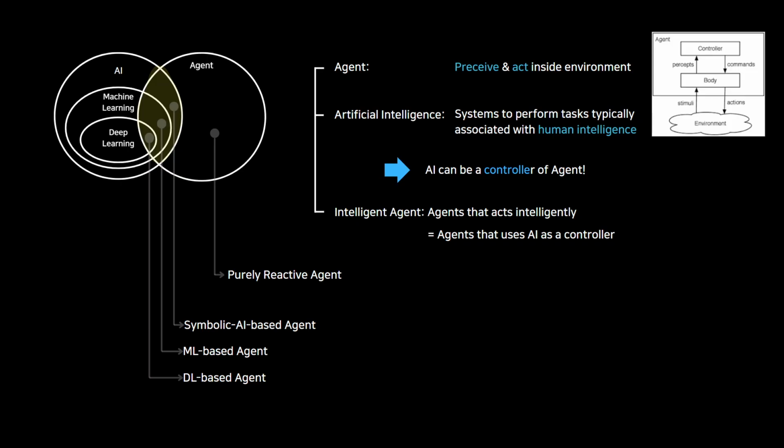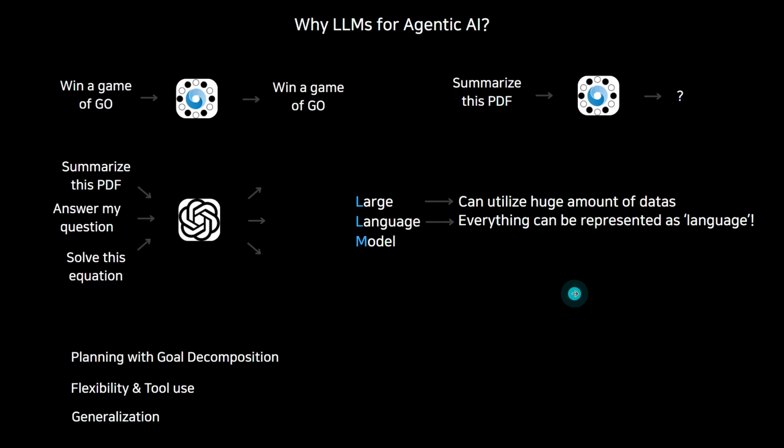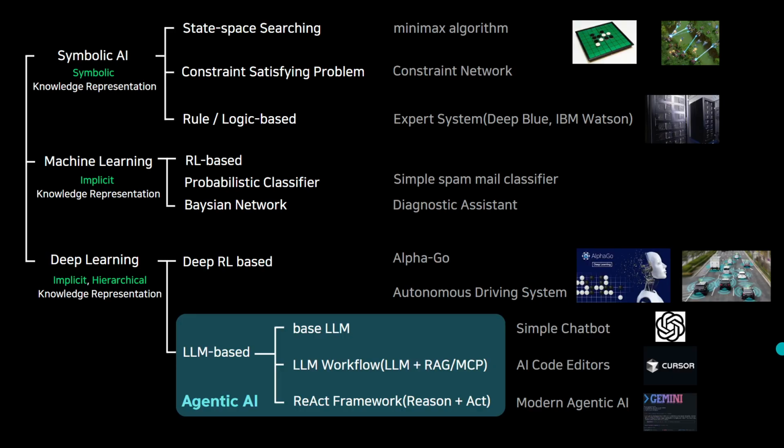Let's get into more detail. Symbolic AI is the classical top-down approach. It's built on the idea that intelligence can be achieved by giving the machine explicit knowledge and logical rules. This concept covers most of the methodologies we learned before the midterm exam, such as state space searching, CSP, or logic-based expert systems. I'm not going to explain what each method is, since we already covered them in our course.